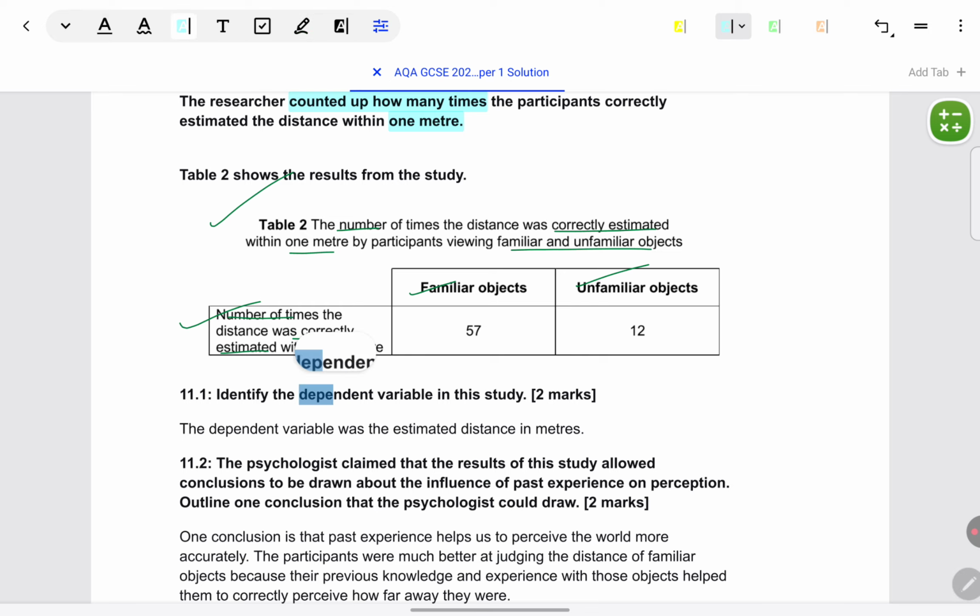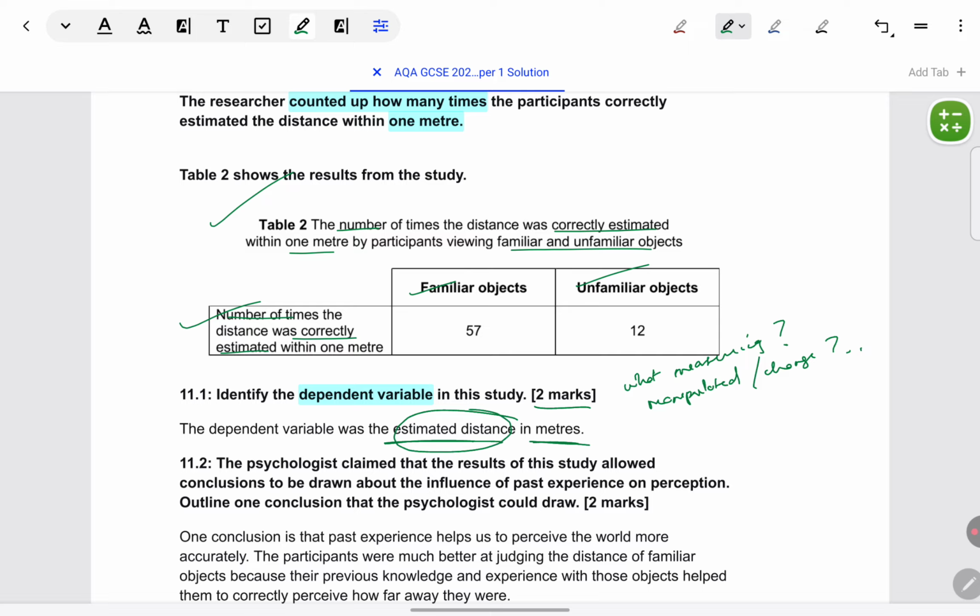The first thing they've asked: identify the dependent variable in the study. This is for 2 marks. Dependent variable means what the researcher was measuring. Another way of thinking about it: whatever the researchers manipulated or changed in the study, what was going to get impacted because of that change. The distance that participants were going to estimate was going to get impacted by whether the objects were familiar or unfamiliar. The researcher is deliberately manipulating whether he's presenting them with familiar or unfamiliar objects. That is going to impact how much distance they estimate.